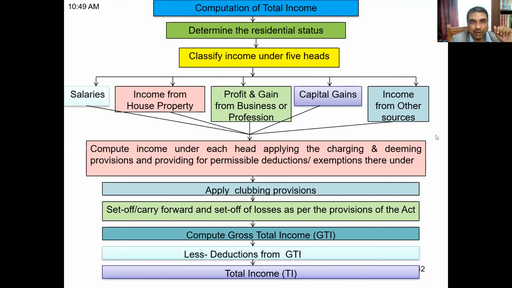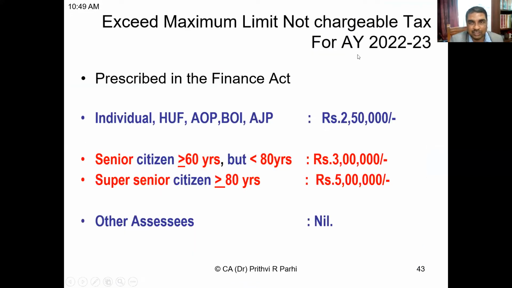Now, friends, we are going to learn what is the maximum amount which is not chargeable to tax. You have already seen it. For individual, HUF, AOP, BOI, AJP, what is the maximum amount which is not chargeable to tax? Now tell me once again. 2.5 lakhs. And for senior citizen, 3 lakhs.